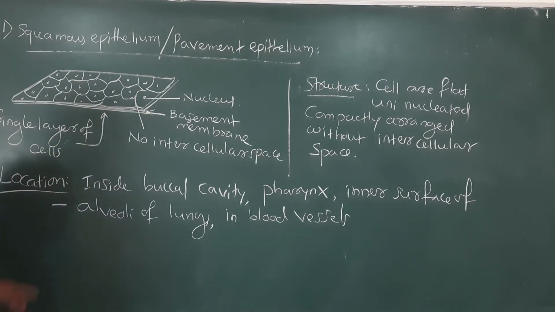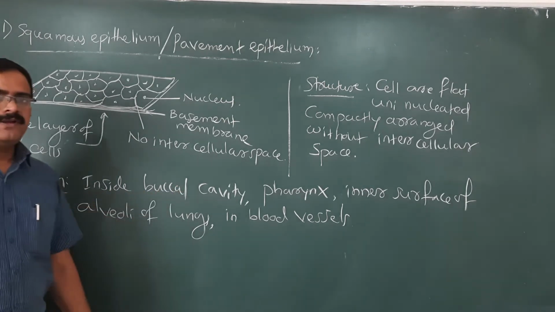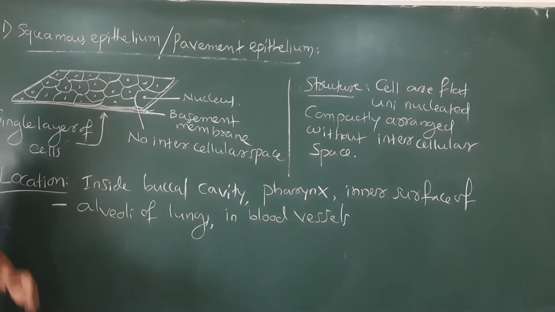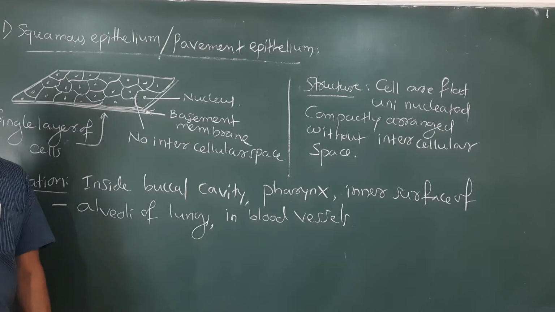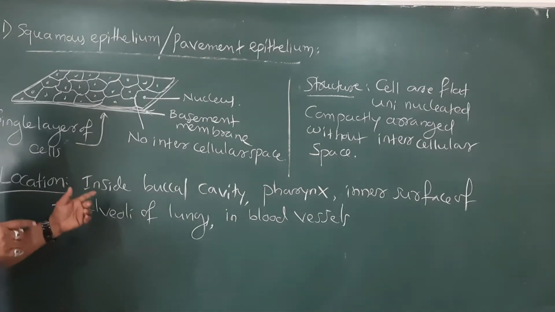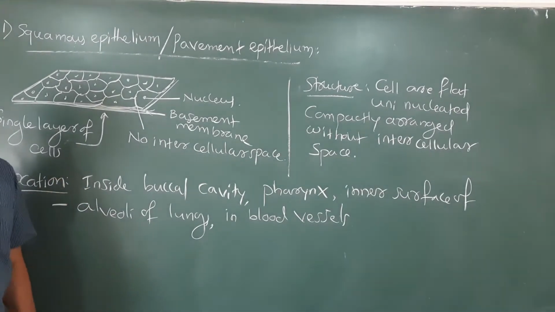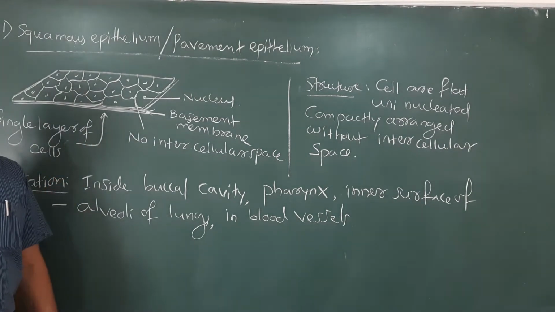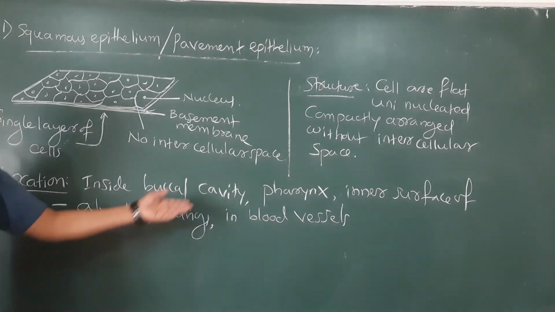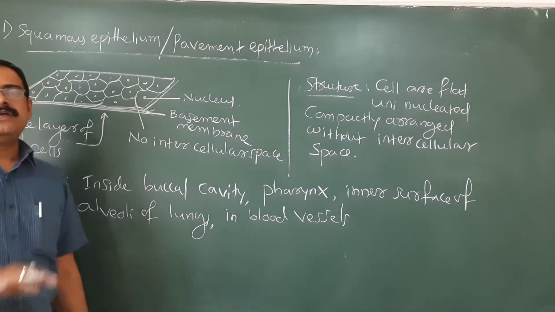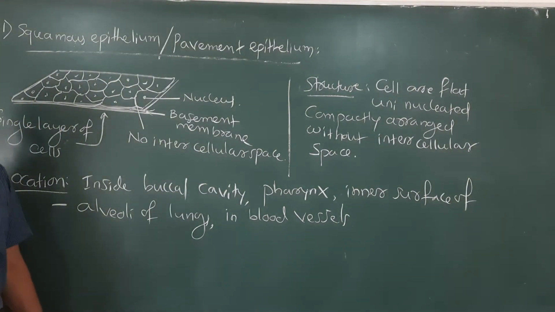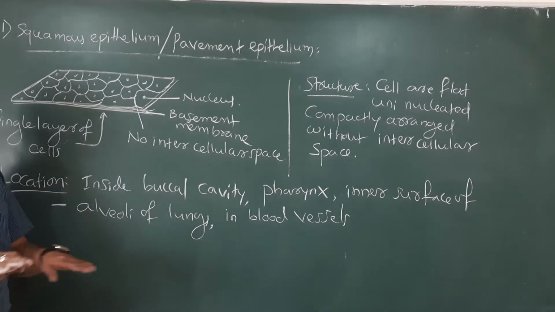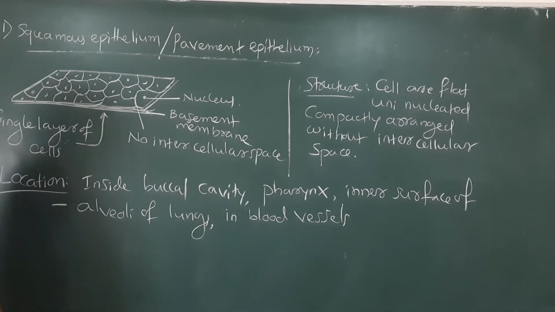We find them inside the buccal cavity. When we are eating some hard substance or drinking very hot coffee or tea, some of the cells will die, but they are renewed by the presence of these squamous epithelium. In the pharynx, we may be swallowing some hard foodstuff and mechanical damage may happen, but again that is prevented by the protection given by these squamous epithelial cells.